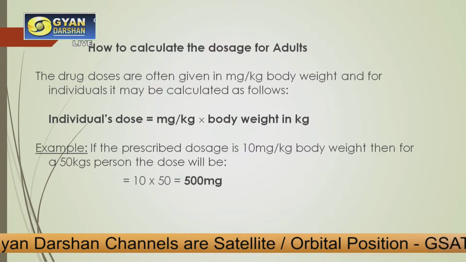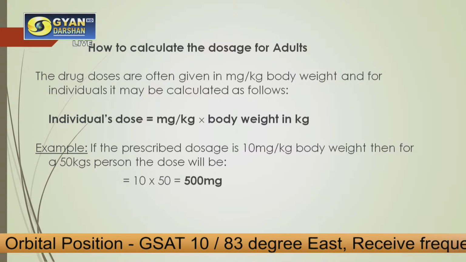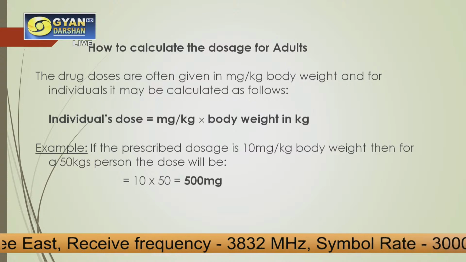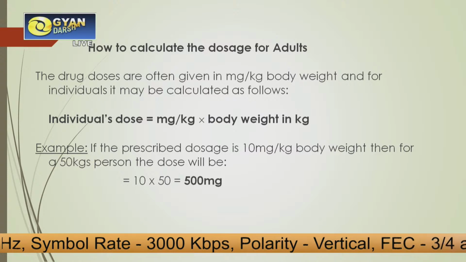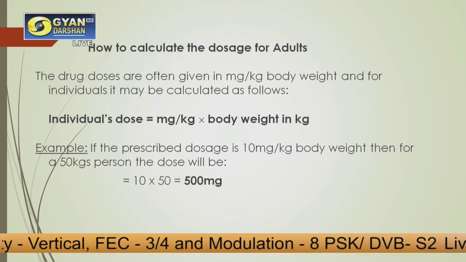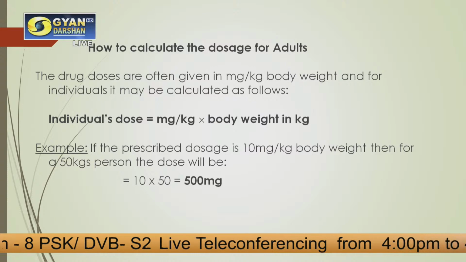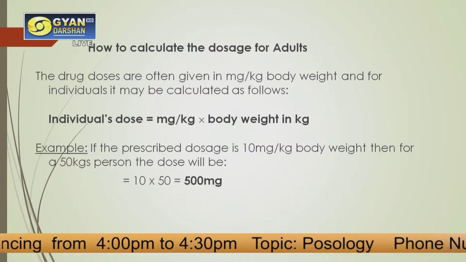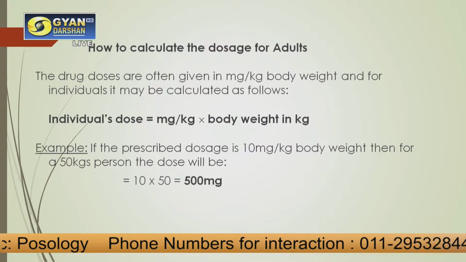Now, here if we want to calculate for an individual who is say maybe 50 kgs, as I have taken in this example, and we know that this particular medicine has to be given at the rate of 10 milligrams per kg body weight, then we will calculate within this formula, that is the dosage, which is the prescribed dosage, that is how many mgs per kg, multiplied by the body weight of that person. So here if the medication is prescribed as 10 milligrams per kg into the weight of an individual which is 50 kg, the prescribed dosage for that particular individual will be 500 mg.